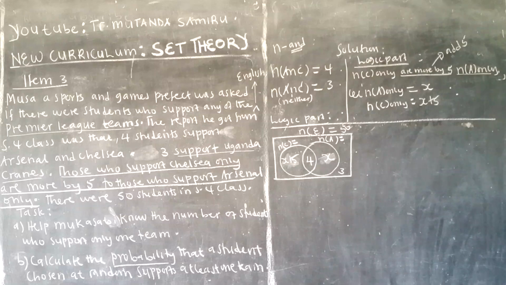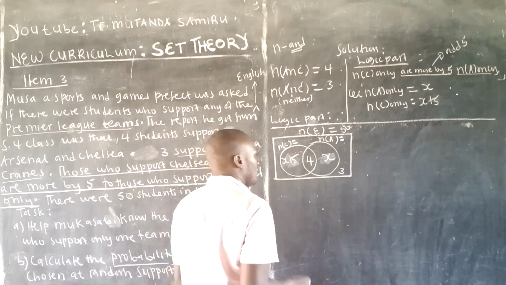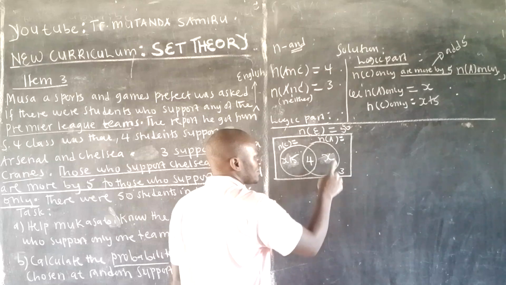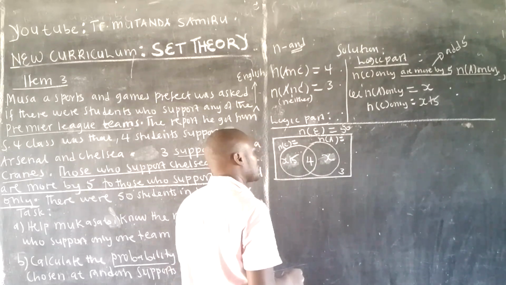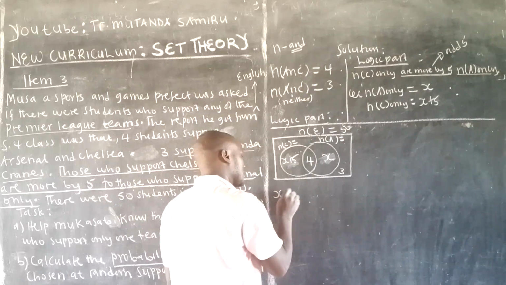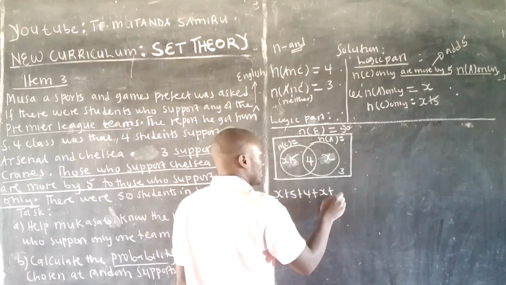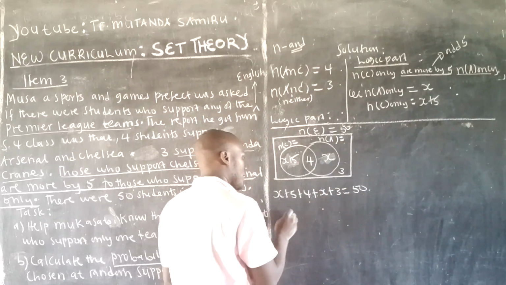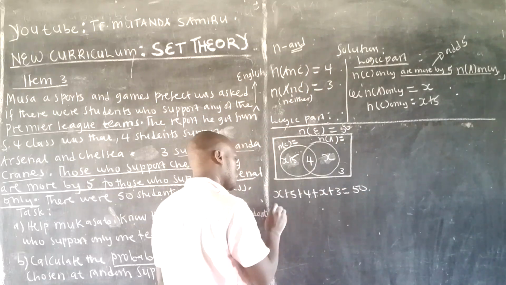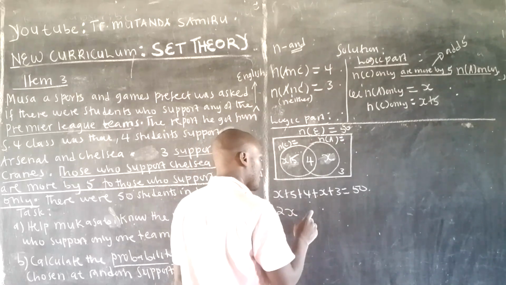Let's now continue. To get the value of X, we shall have to add this plus that plus this equals 50. So now this will be x plus 5 plus 4 plus x plus 3 equals 50. x plus x gives us 2x; 5 plus 4 is 9, plus 3 is 12.